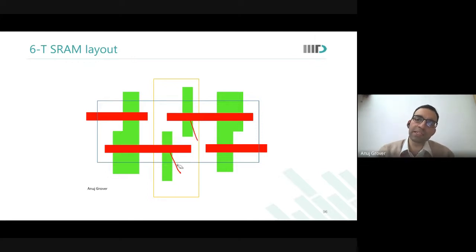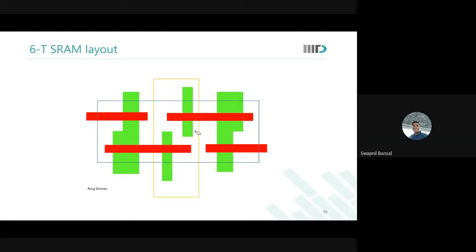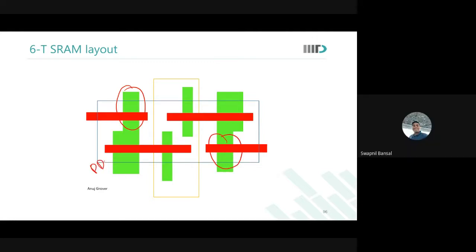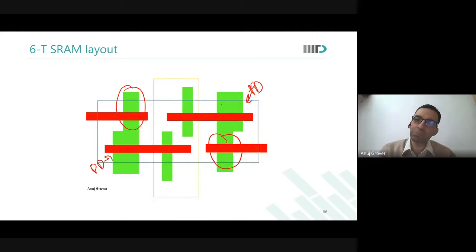Which ones are the pass gates? The smaller rectangles, the extension of the rectangle, yes. The pass gates. And therefore this is the pull down. This already represents that pull down is the strongest, pass gate is then weaker than that, and pull up is the weakest. Okay.